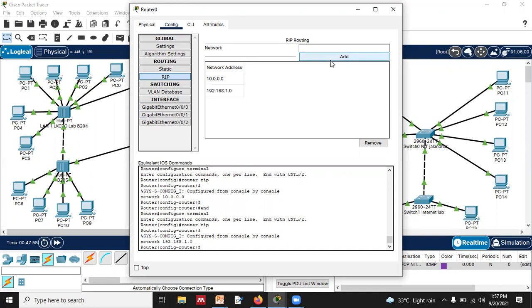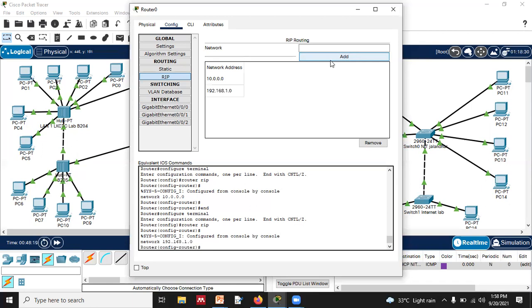So that's why I am always saying that the task of a router is not to deliver the packet to the individual device. The task of a router is to forward the packet to the network of that device. It will not deliver the packet to the destination.